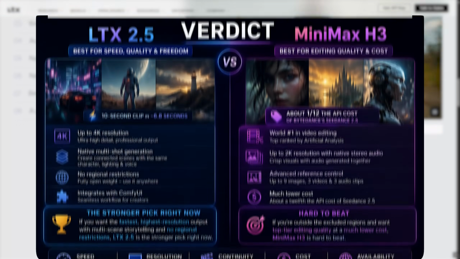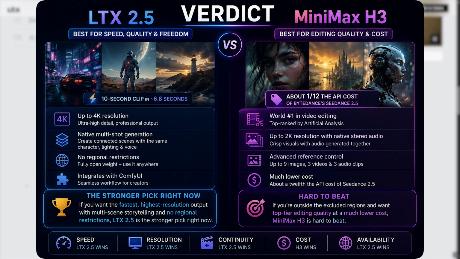Verdict: if you want the fastest, highest resolution output with multi-scene storytelling and no regional restrictions, LTX 2.5 is the stronger pick right now. If you are outside the excluded regions and want top-tier editing quality at a much lower cost, MiniMax H3 is hard to beat.